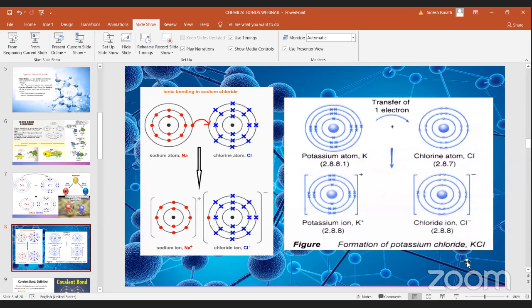Understood? Now, ionic bonds, these are the main things. If you have any doubts in ionic bonds, you may ask now, because we are going to move on to covalent bonds. If you all have anything, you may ask.